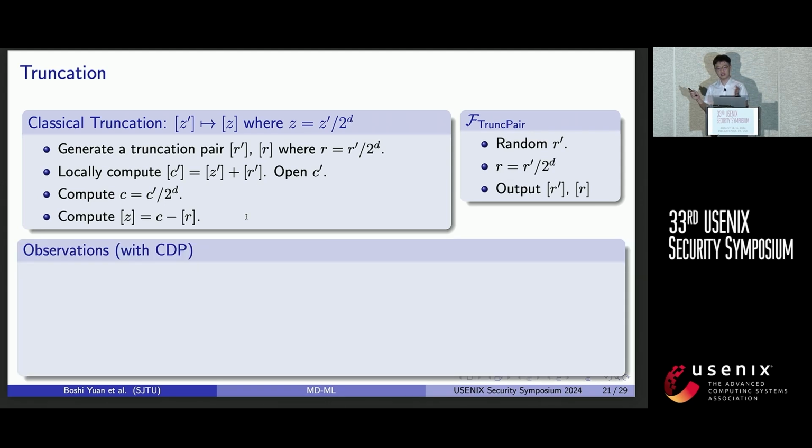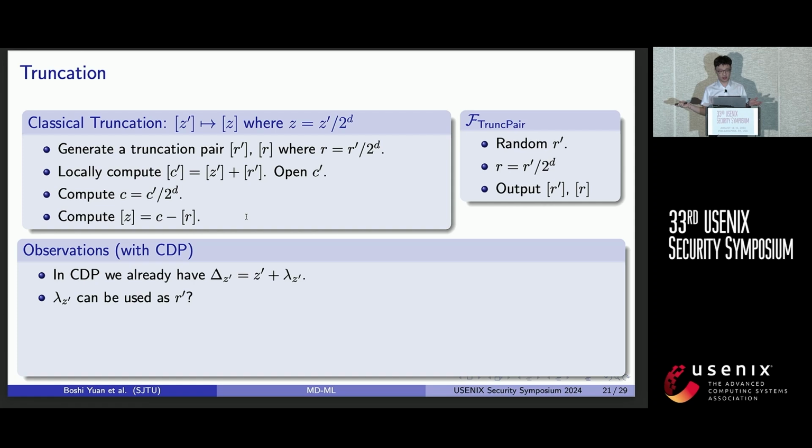Okay, how can we make it more efficient? So in the context of CDP, we observe that we already have delta z prime equals z prime plus lambda z prime. This equation is in the same form as the c prime value here.